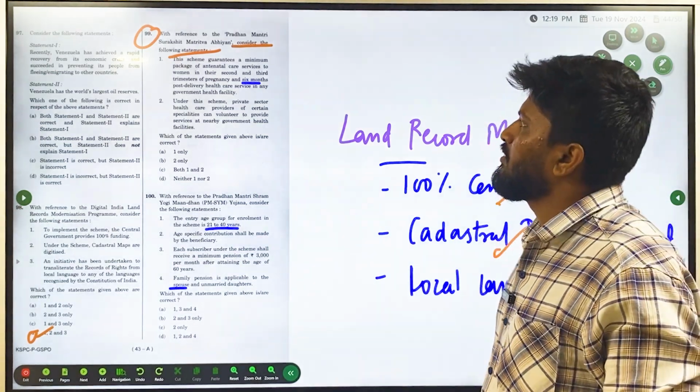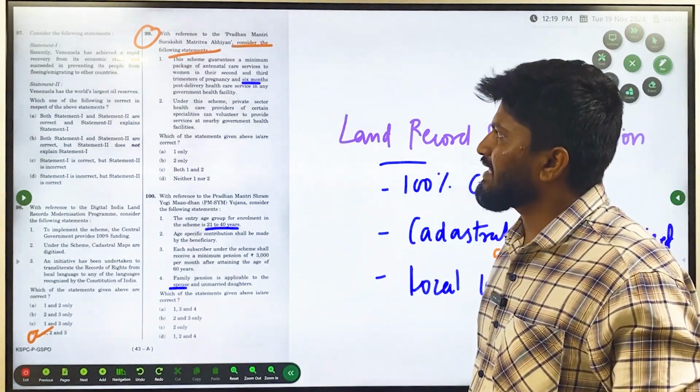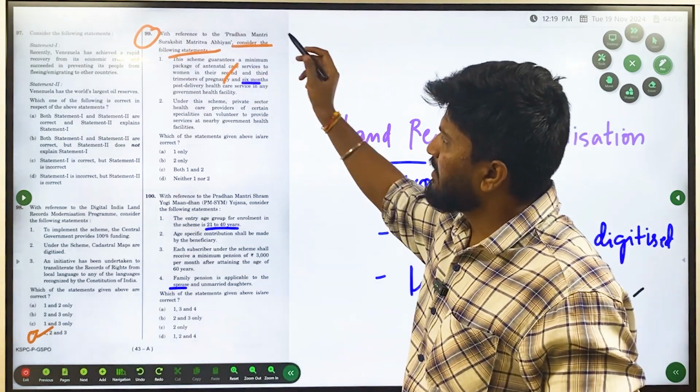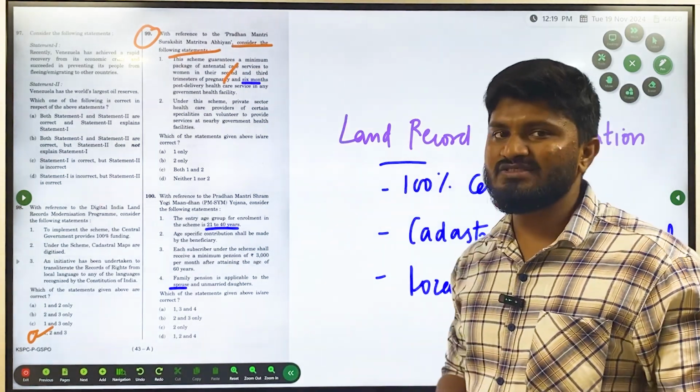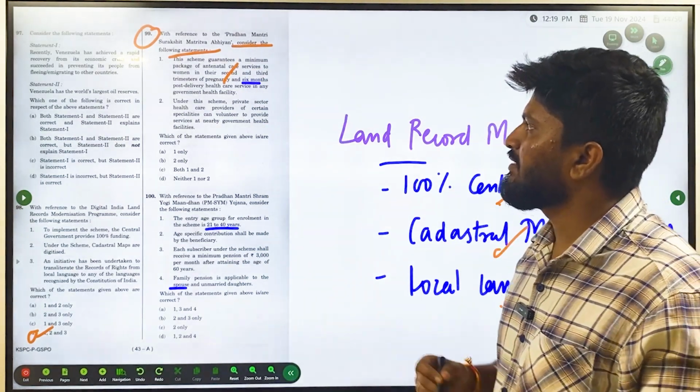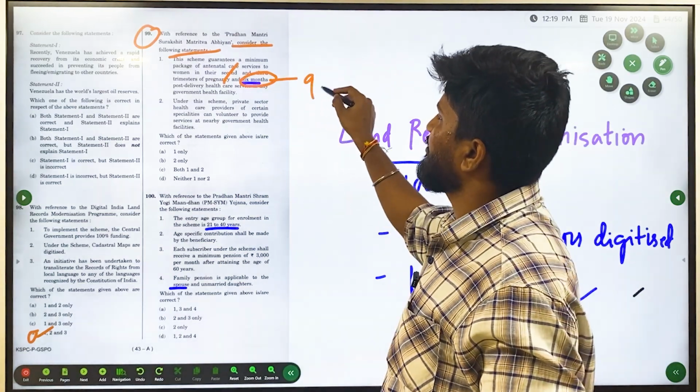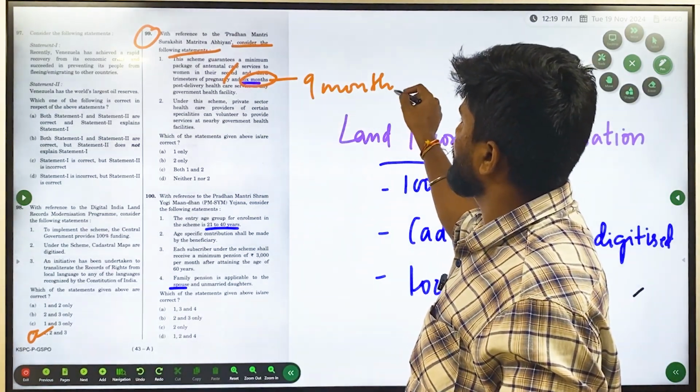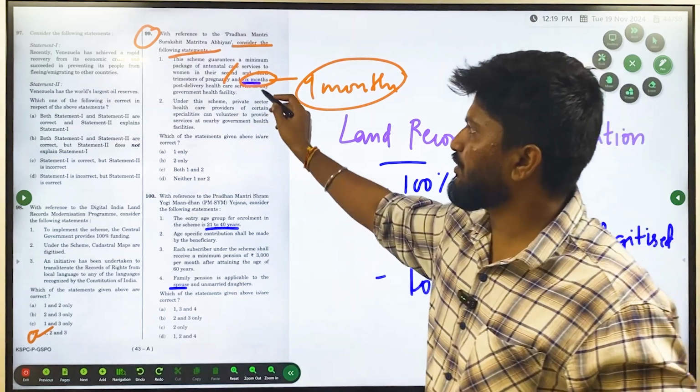It is talking about antenatal care services to women in their second and third trimesters of pregnancy. This is right. And 6 months post-delivery health care. That is wrong. It is not 6 months post-delivery health care. It is actually 9 months. So statement 1 is wrong.